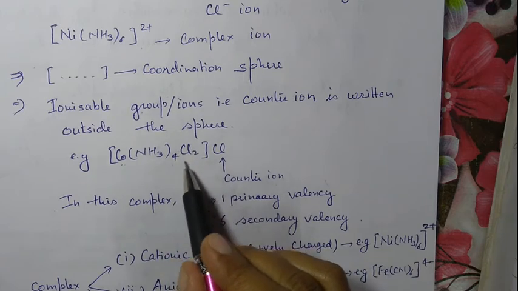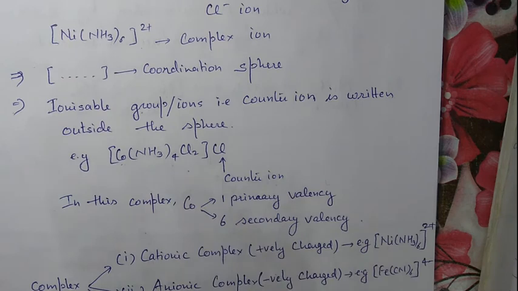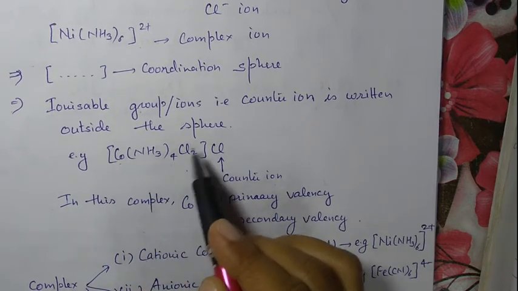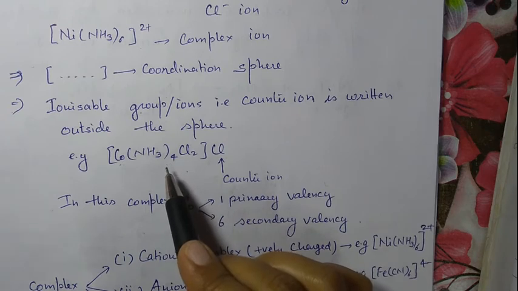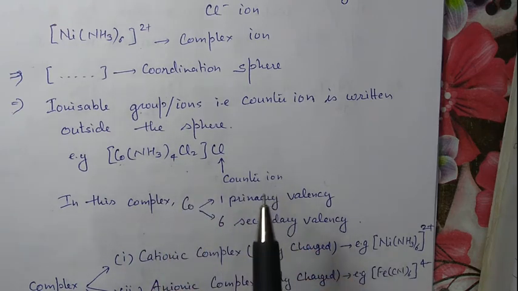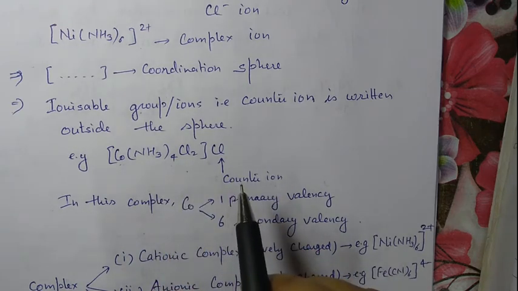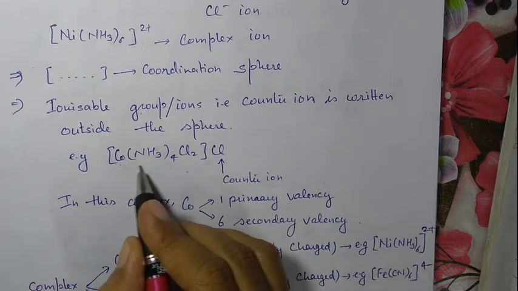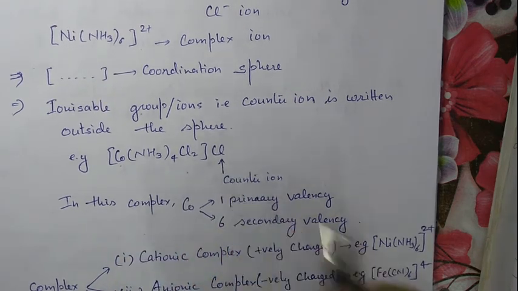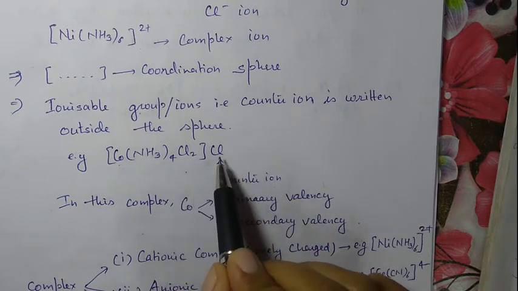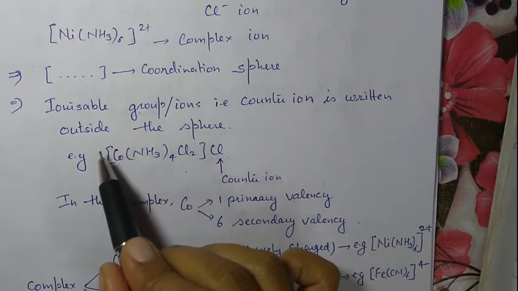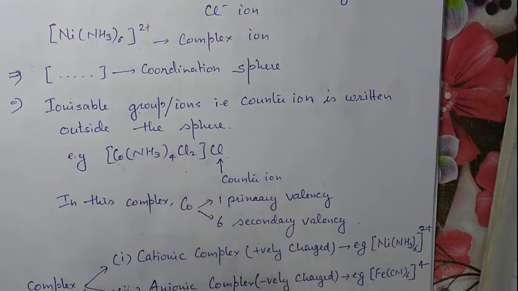These chlorides can't be ionized on dissolving this complex. This whole part inside the coordination sphere forms one complex ion. This is the complex ion. This is the counter ion. If you dissolve it, you will find only 2 ions: one chloride ion and this whole complex ion.